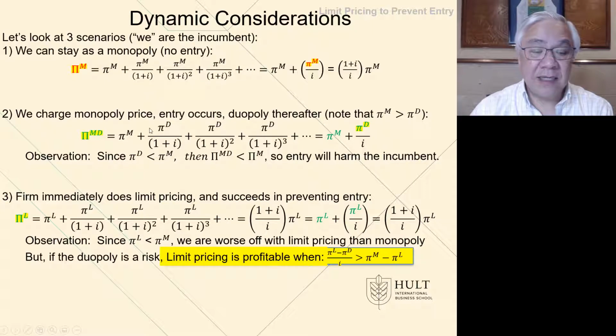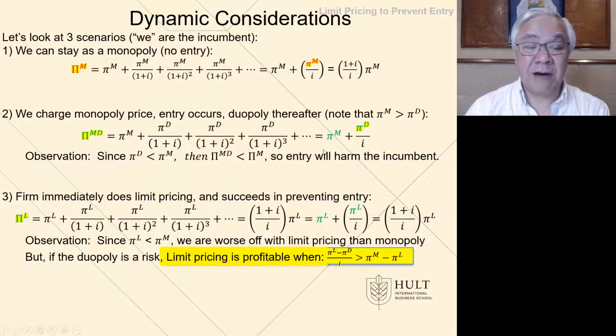So in this case, the expression here summarizes into pi to the monopoly, so this is year 1, plus pi or profit for the duopoly divided by I. So this is the present value of this mixed condition of monopoly for 1 year, duopoly thereafter.